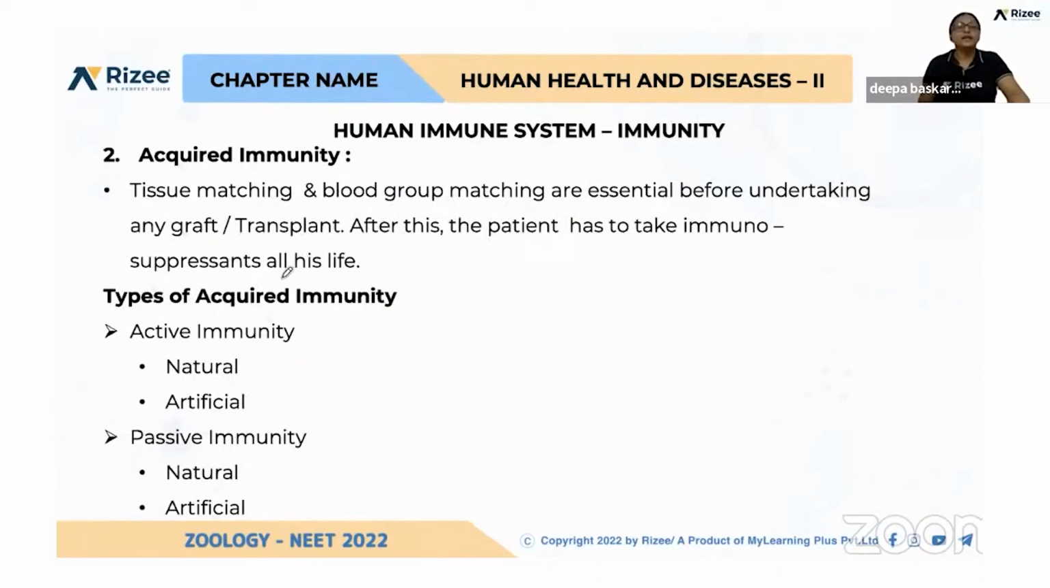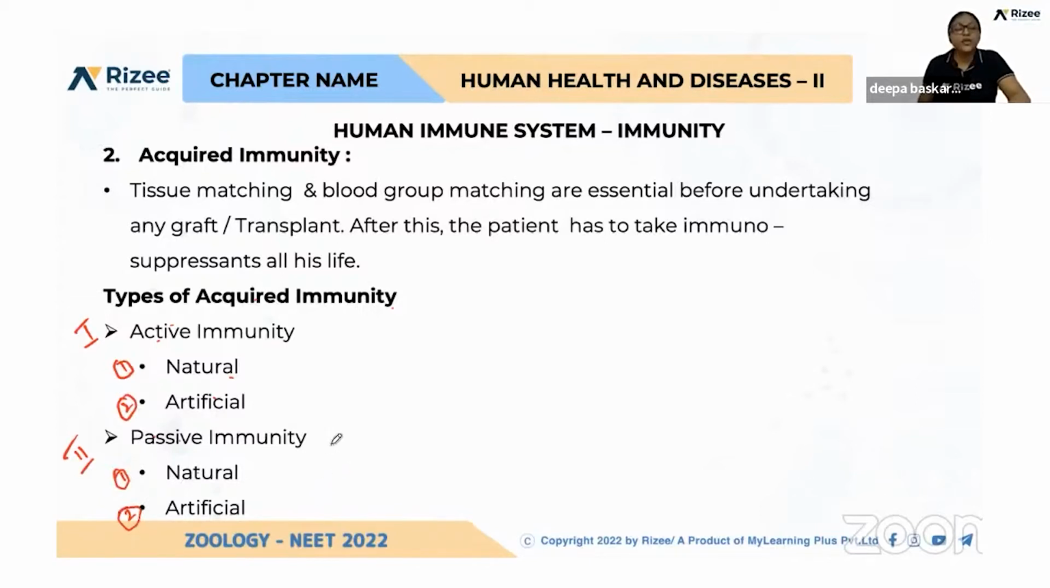See again, in this, there are different types of acquired immunity. Natural active acquired immunity, artificial active acquired immunity, natural passive acquired immunity, artificial passive acquired immunity. So there are 4 different types. Under acquired immunity, one is active and another one is passive. So under active, again natural and artificial. Under passive, again natural and artificial.